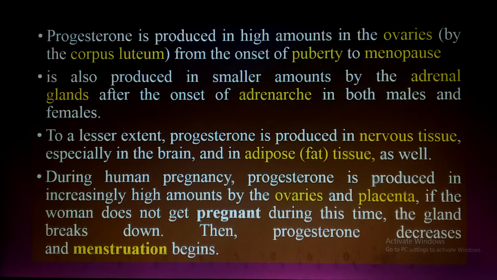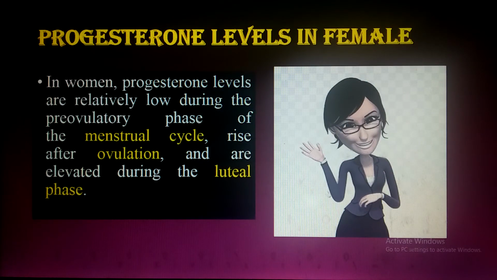If the woman does not get pregnant during this time, the gland breaks down. The gland is known as the corpus luteum. That gland, which is responsible for the production of progesterone, breaks down, progesterone decreases and the menstruation begins. Is it clear? Okay.